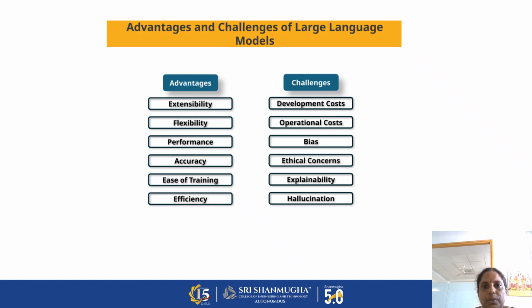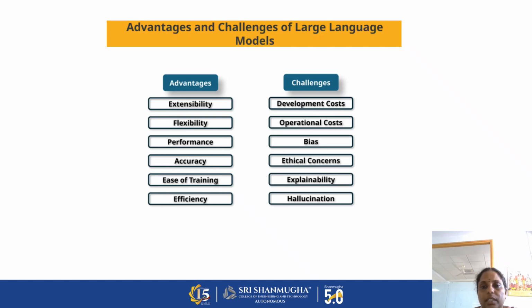The challenges posed by the LLM are development cost, operational cost, and bias. If you give the same kind of input, for example, soups, and all the soups contain water and are red in color, then the LLM model learns that if it is red, then it is soup. It will not tell whether it is a watermelon or pomegranate juice. Instead, it will always give it as a soup.